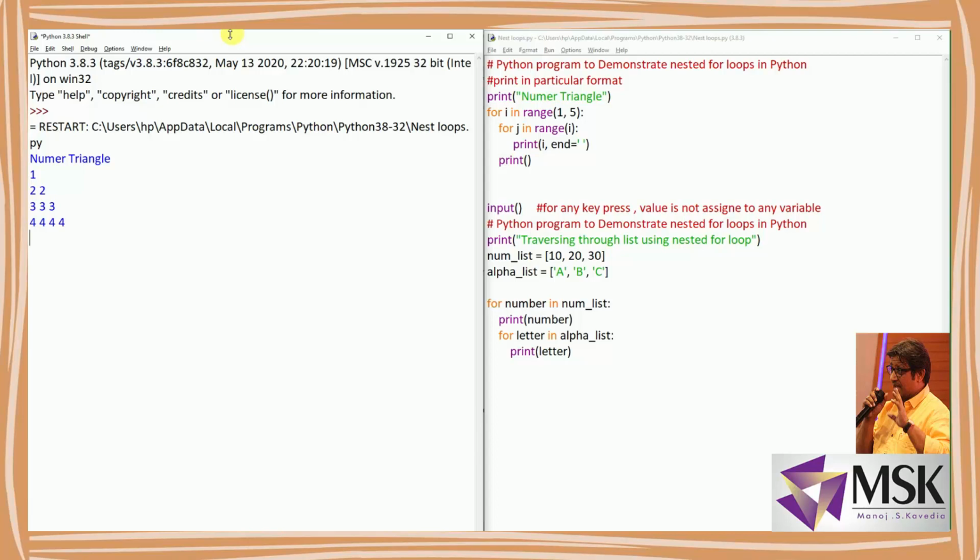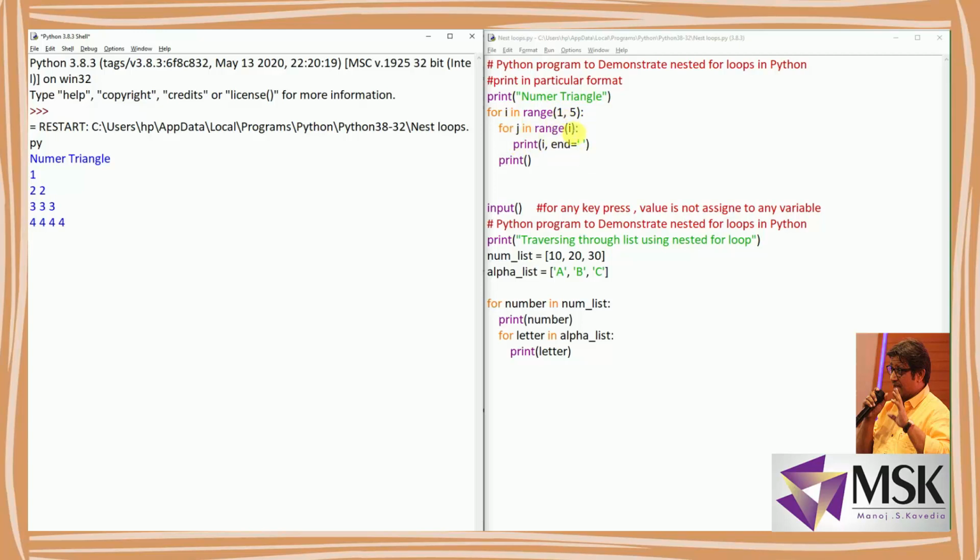Fine. Let's see the demonstration of nested for loop. Now in this example I have taken i in range 1 to 5 and j in range of i. So this i of j is the end statement. Now print i and a space. When i is 1, the j loop will go from 0 and 1, but for 1 it won't work. So for j equal to 0 it will work.